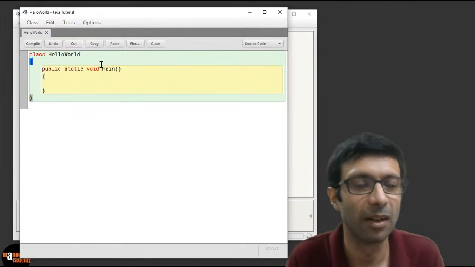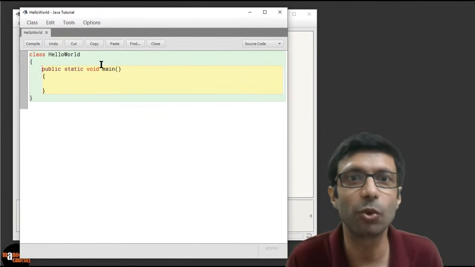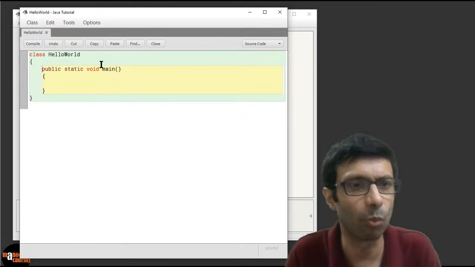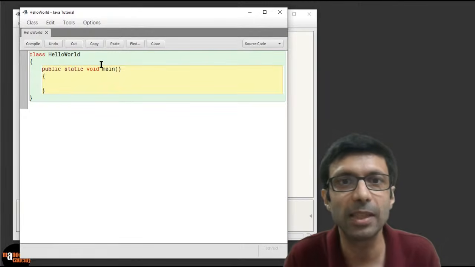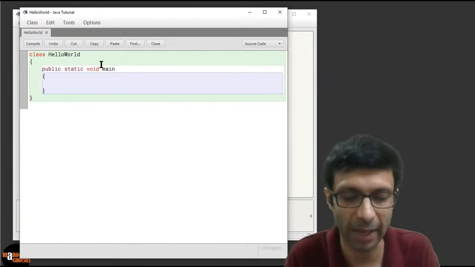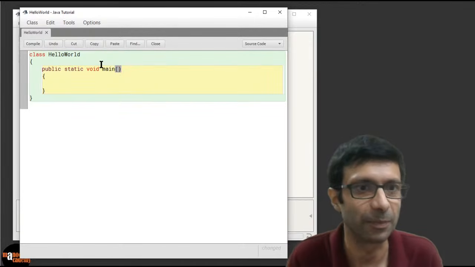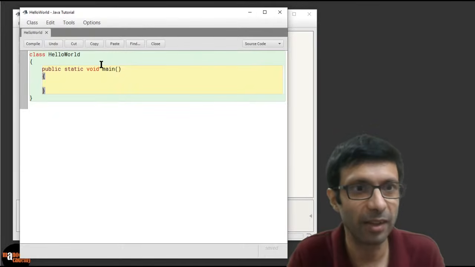Can you guys see there are these curly braces? We call it an open curly brace. And then you have to write these words, public static void main, typically for any program. Now, what do those words exactly mean? We are not going to go into the details here, but basically the main thing is this is your main function, and you need to have these brackets, open and close. Then again, you open the curly braces, and now start writing your program.